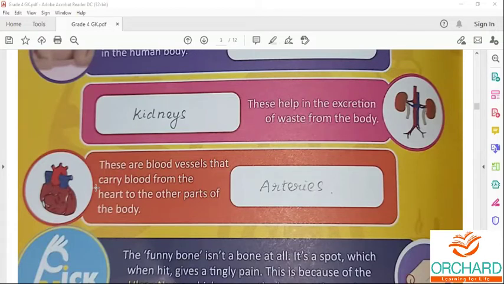Each artery is a muscular tube lined by smooth tissue.